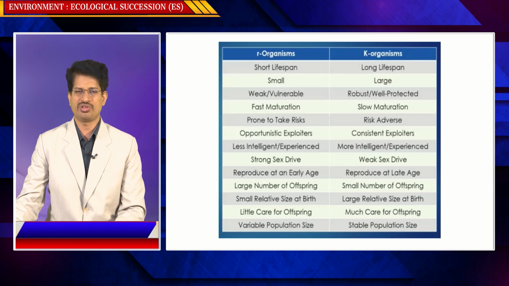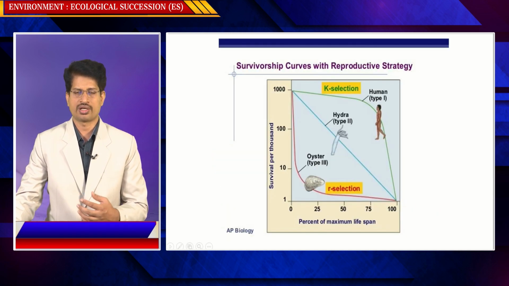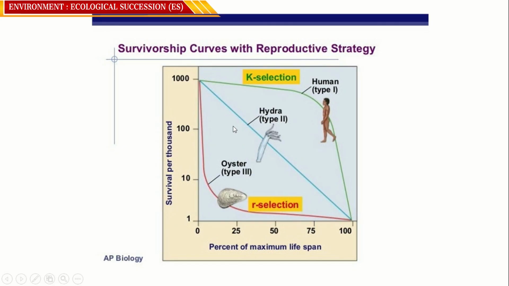So we have different species in an ecosystem being selected because of R selection and K selection, where these characteristic features can exist for a species via media. To make you understand, when you draw a graph like this, the green line shows organisms which are predominantly K-selected. There are certain organisms which have been selected for surviving in the environment based upon R-selected factors, short lifespan and number of offspring, etc.